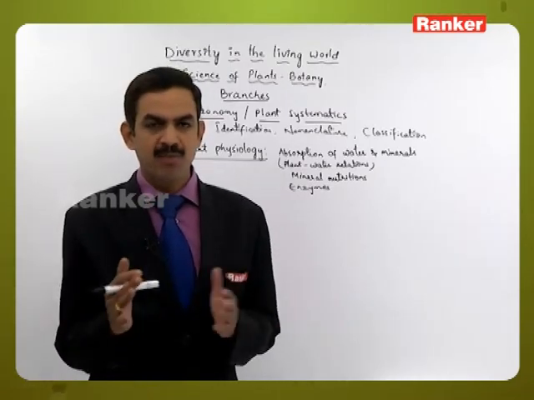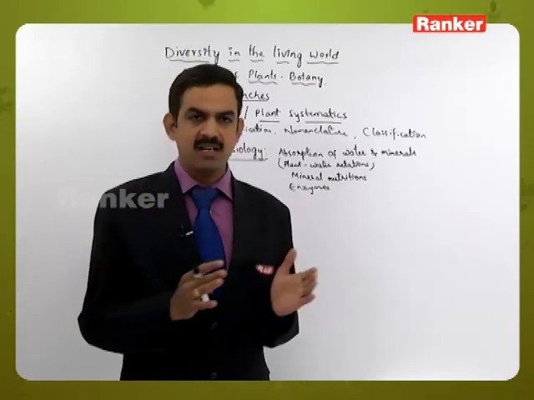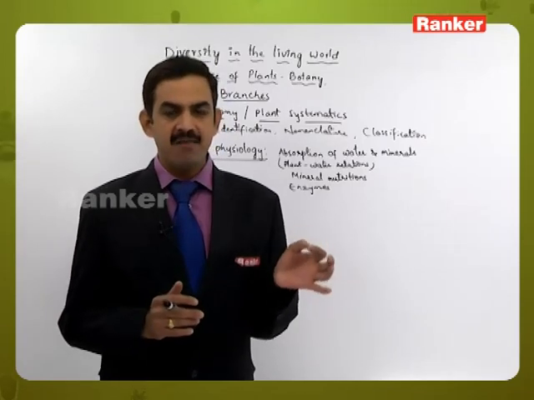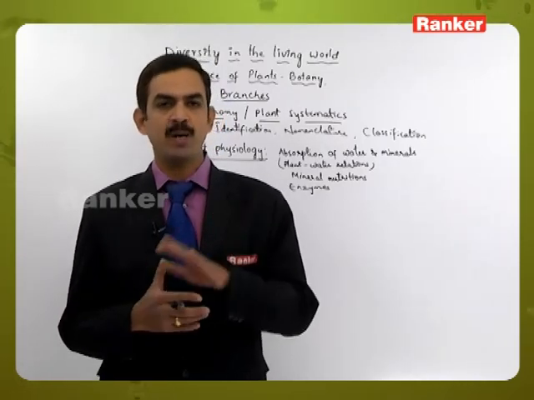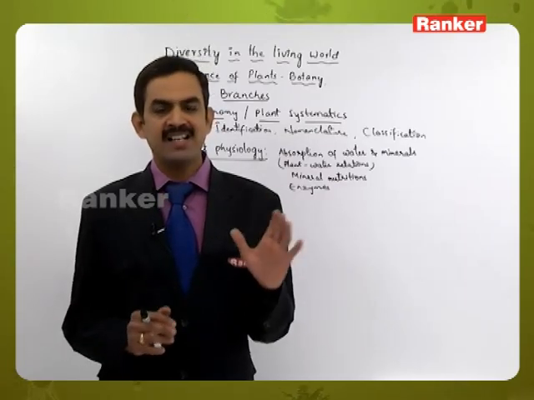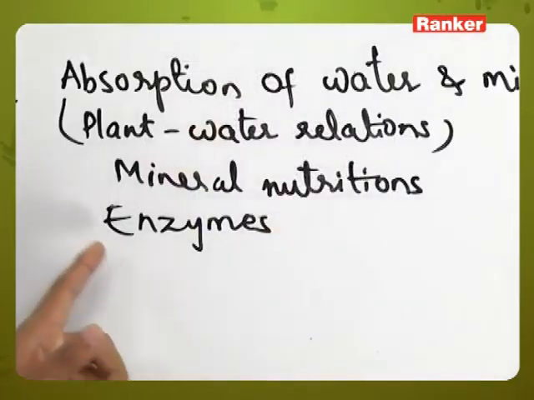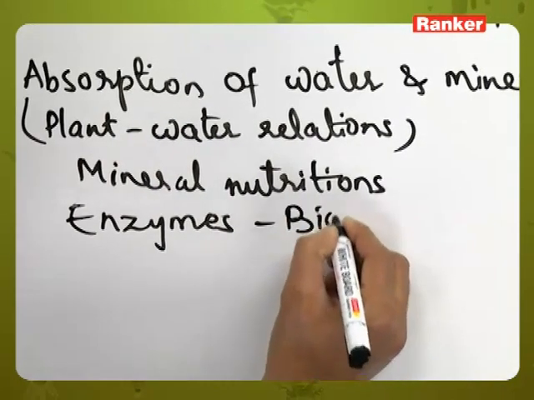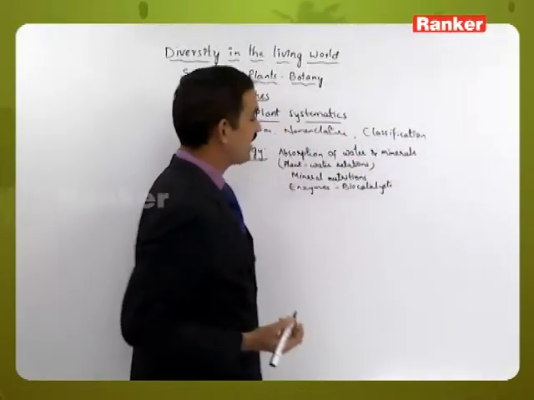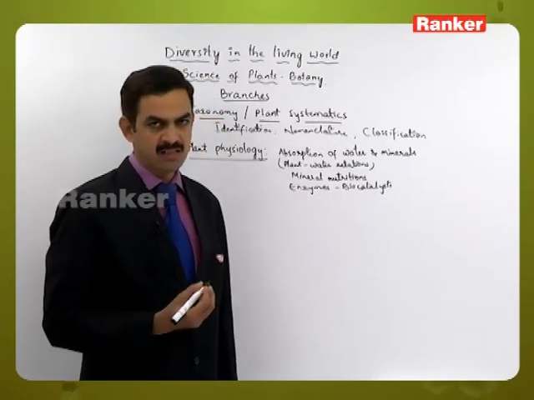The sum total of all chemical reactions is called metabolism, and these chemical reactions may occur in different metabolic processes like photosynthesis and respiration, and each and every chemical reaction is catalyzed by enzymes. There is no such chemical reaction which is not catalyzed by enzymes in living cells. That's the reason why enzymes are considered to be biocatalysts, which have the catalytic property of converting one substance into another substance.